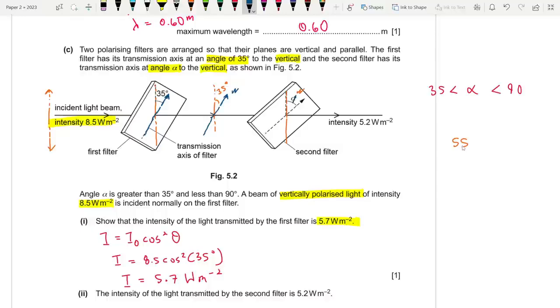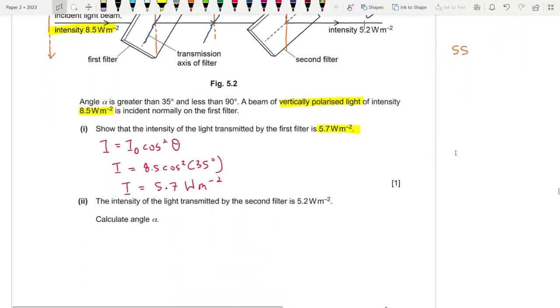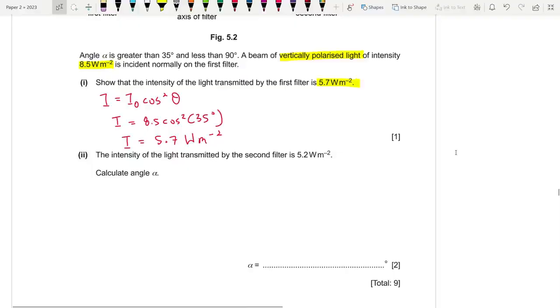For example, if I'm traveling at 35 degrees to the vertical and the transmission axis of alpha is at 55 degrees to the vertical, I need to take the difference of 20 degrees. I need to take this difference to find out the value of intensity at the end. So that's what you need to know for Malus's law.